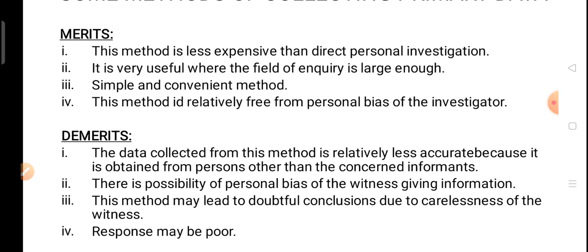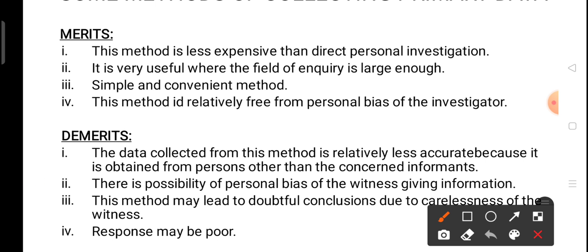Okay, so here the merit is that it is relatively free from personal bias of the investigator. But if we talk about the demerits, then there is a possibility of personal bias of the witness giving information. As I told you, he will not give me the whole information. He will give me the information that he wants to share.